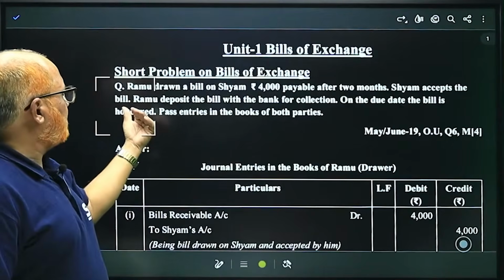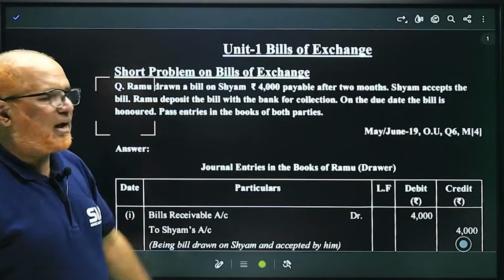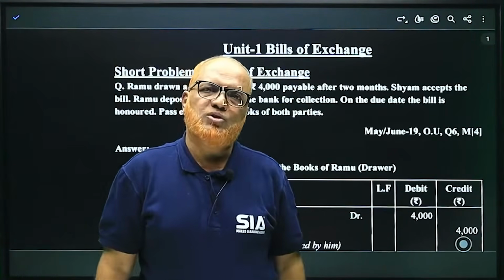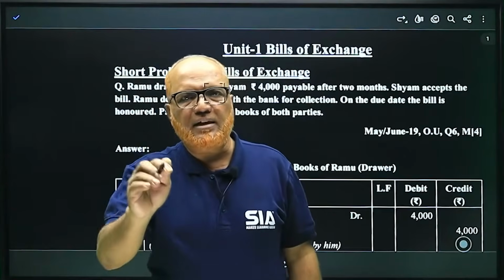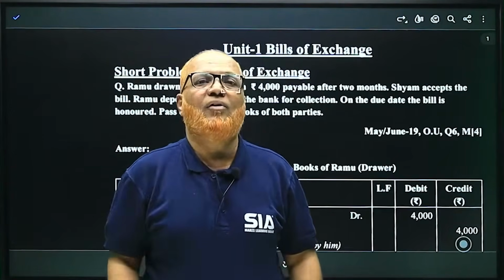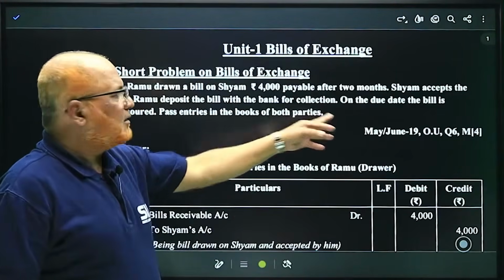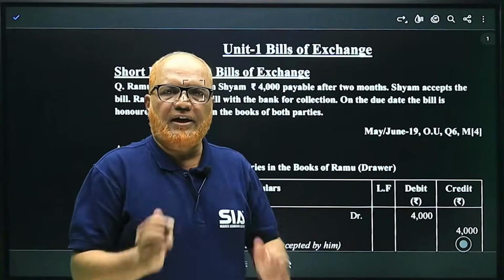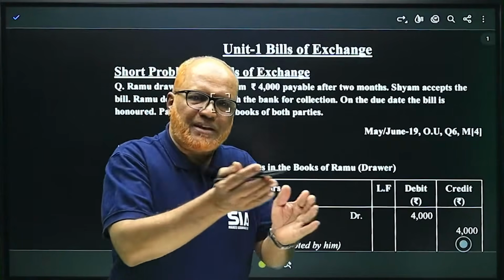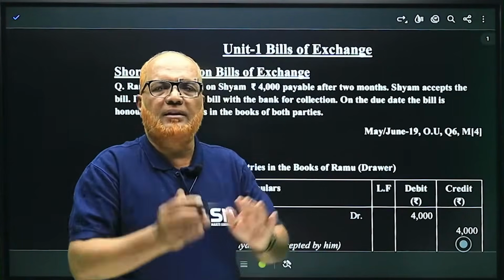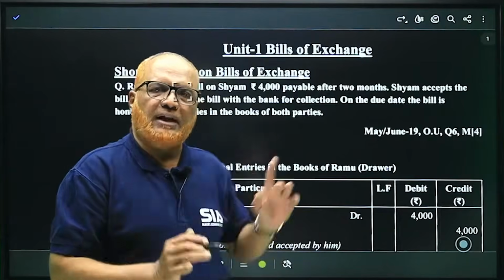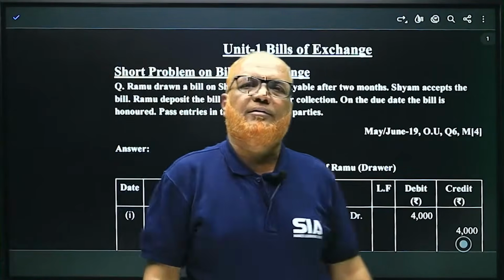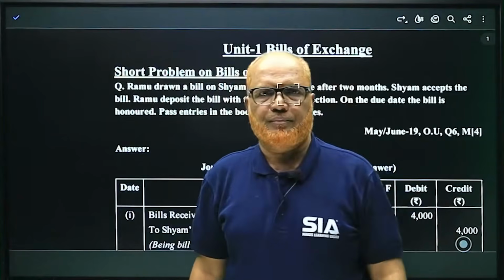Sham accepts the bill. Ramu deposits the bill with the bank for collection. That means after getting the acceptance from Sham, Ramu has sent the bill to the bank for collection. On the due date, the bill is honored. Honored means paid. When the due date comes, the bill was presented to the acceptor and the acceptor has paid the amount. That is called honored. Pass entries in the books of both the parties, Ramu as well as Sham, right?